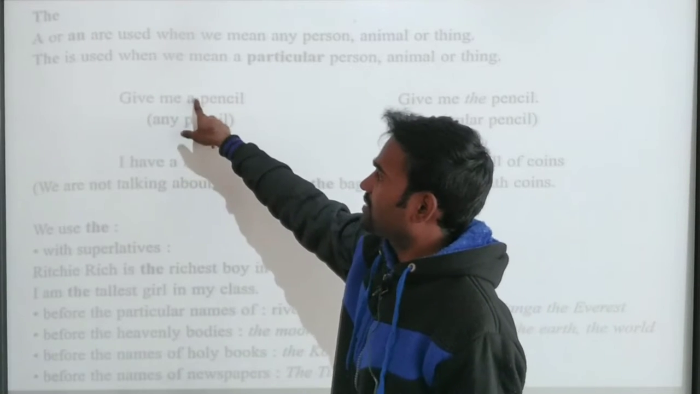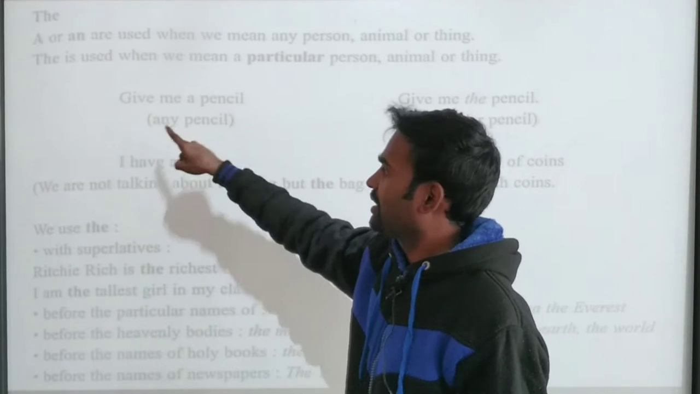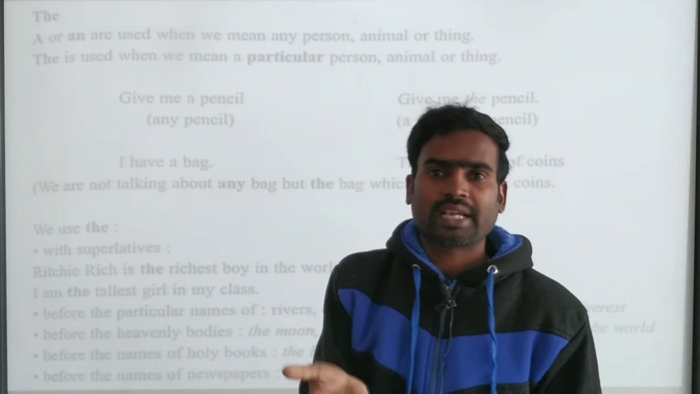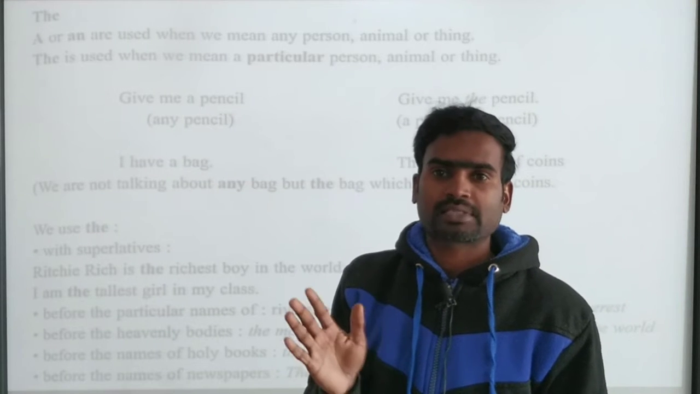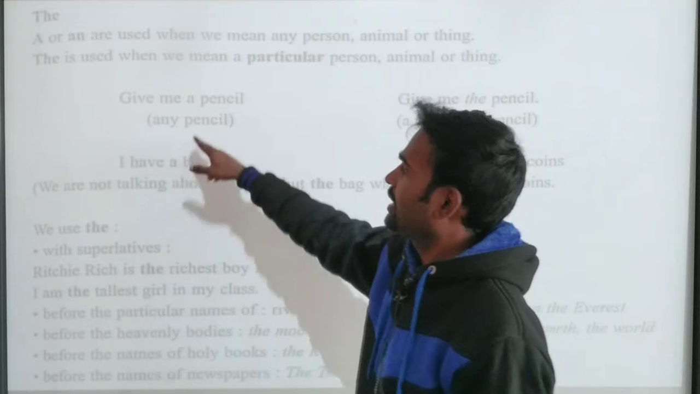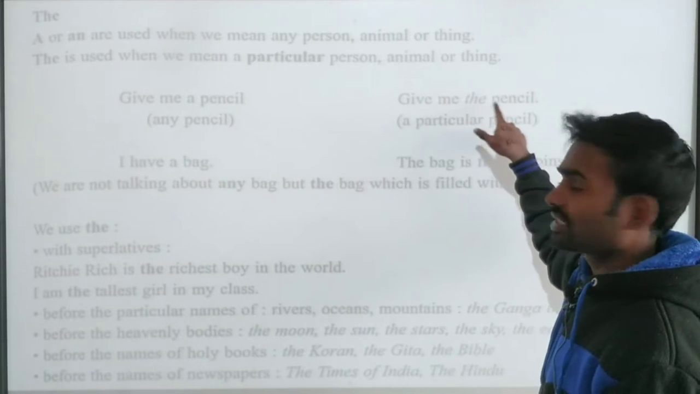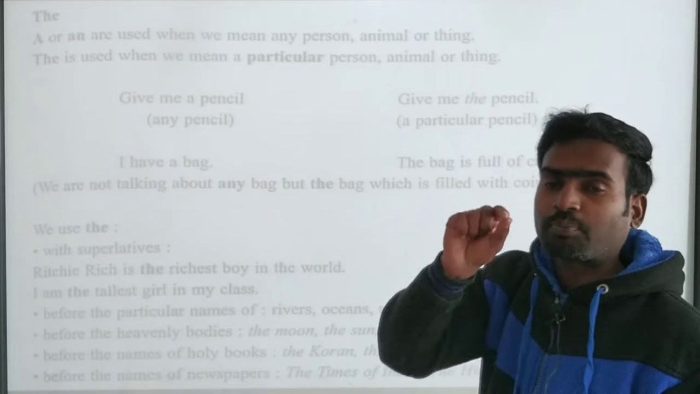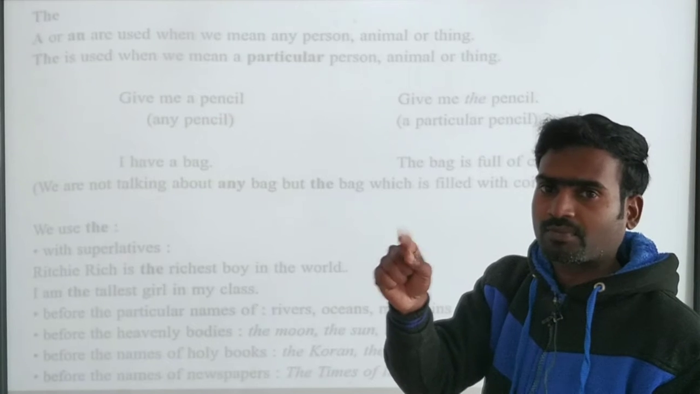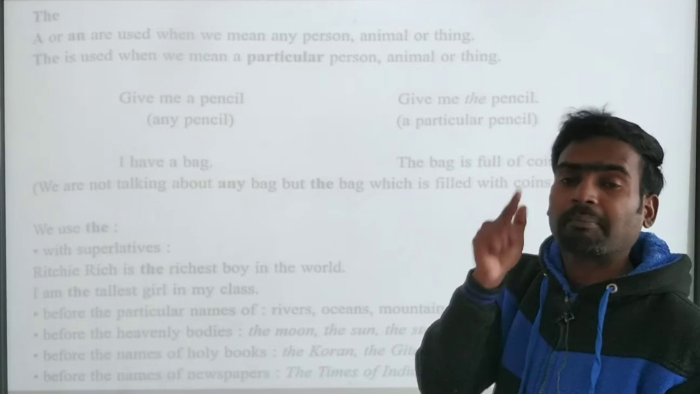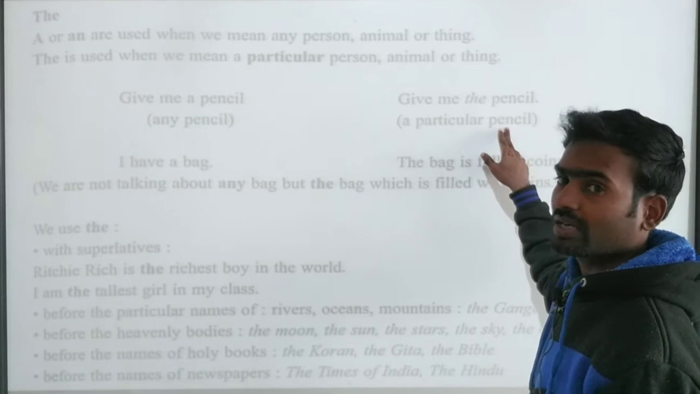See this sentence: give me a pencil, one pencil. It could be any pencil, a short pencil, a long pencil, or any company's pencil. That's called any pencil: give me a pencil. And here, give me the pencil: you are pointing out a particular pencil, that pencil. Only one pencil, I need that pencil. You are saying a particular person, a particular pencil.